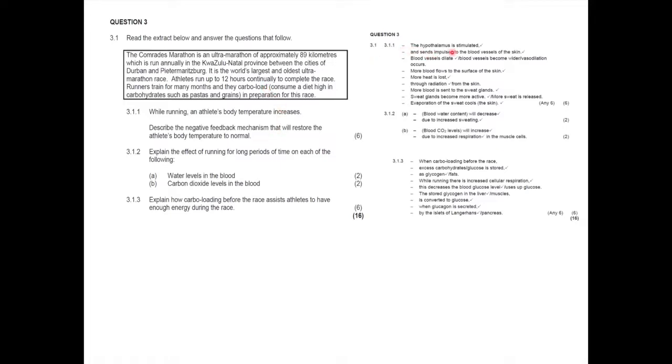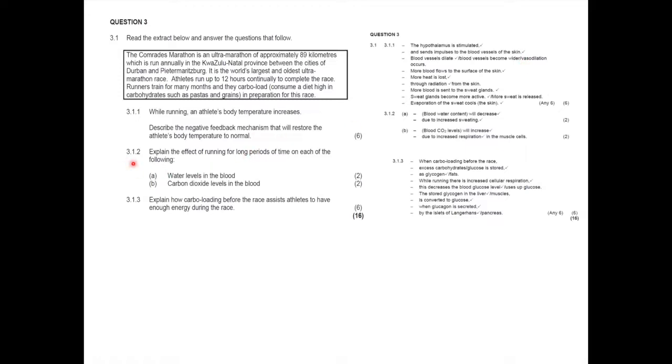Now we know the hypothalamus will be stimulated. It will send impulses to the blood vessels of the skin, which will cause the blood vessels to dilate, or cause vasodilation. More blood flows to the surface of the skin. More heat will be lost through radiation. More blood will be sent to the sweat glands. The sweat glands will become more active. More evaporation of the sweat, which will cool the body and bring the temperature back to normal. So any of these 6 marks you could have answered. Any 6 would have guaranteed you your marks.